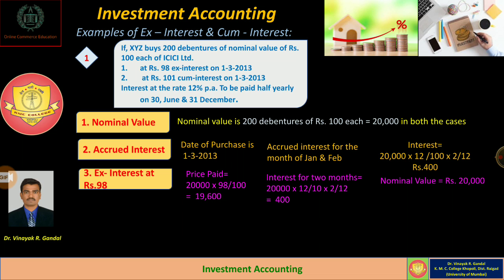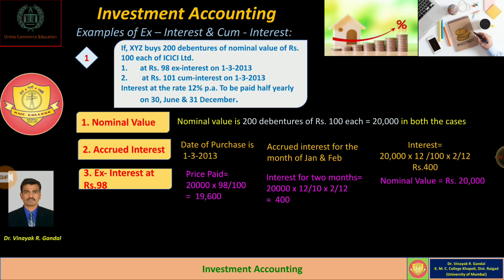So while keeping the proper record, we have to mention 20,000 as the nominal value in the nominal value column of the investment account. We have to record 400 in the income column of the investment account and 19,600 in the column of capital or cost price of that particular investment.